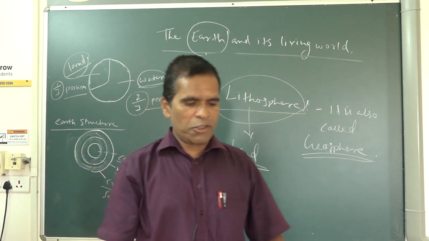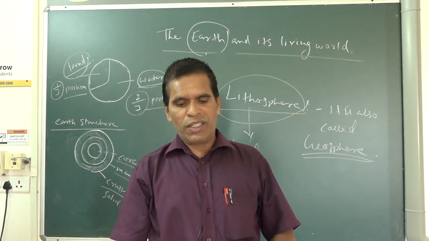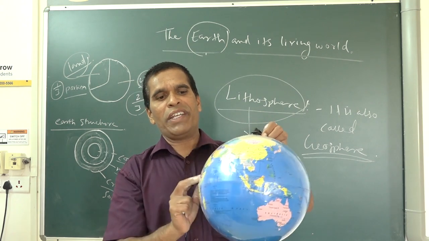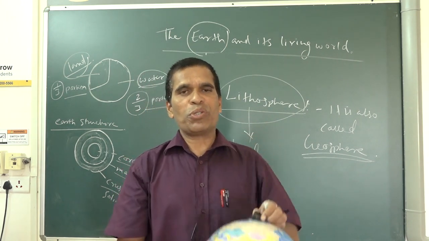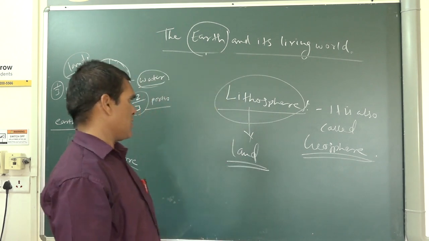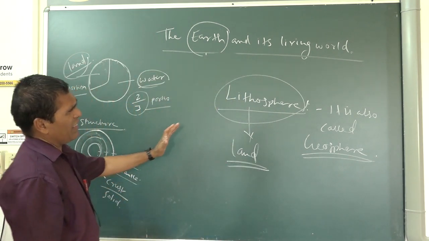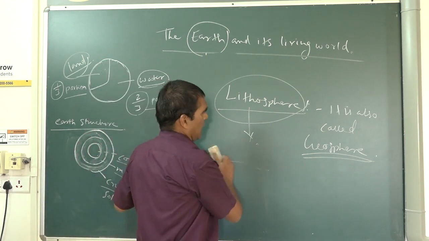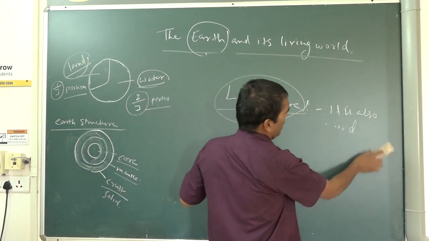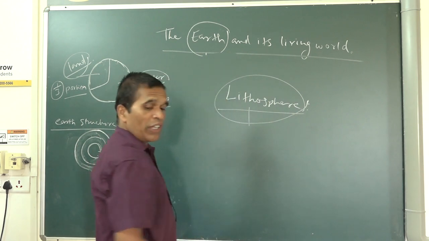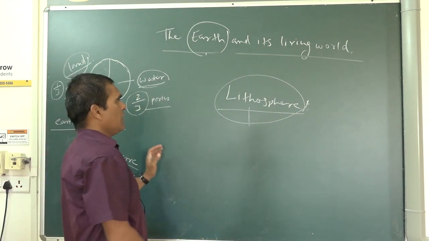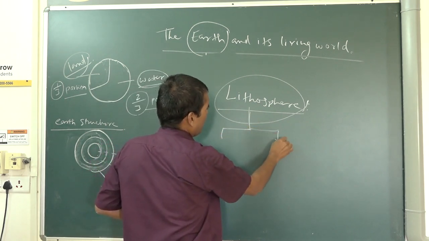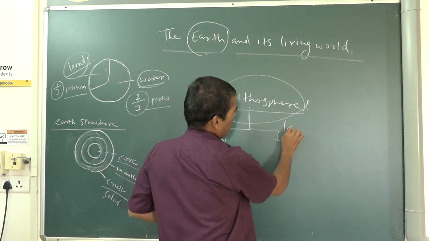On the globe, the land is there, and on the land many continents are there. You should know what the continents are. First you have to understand the lithosphere. Lithosphere means the land portion, the solid portion where we live, where living things live.